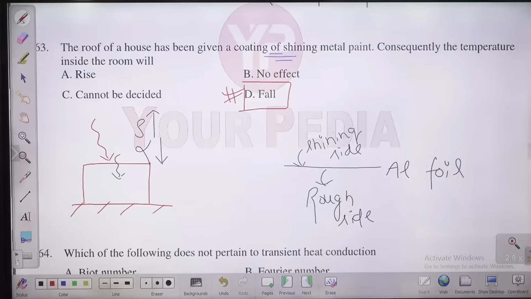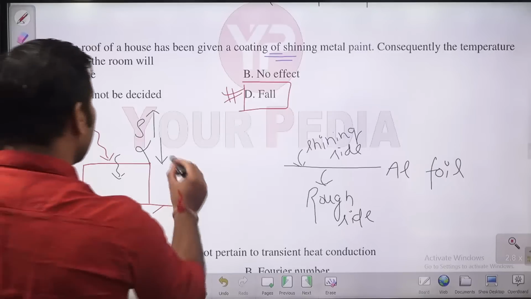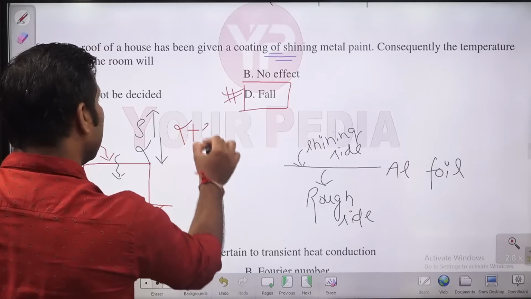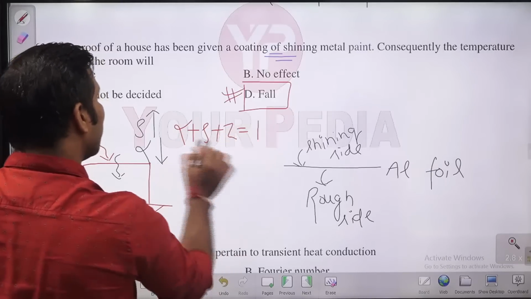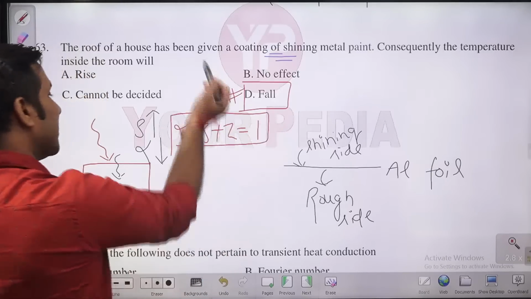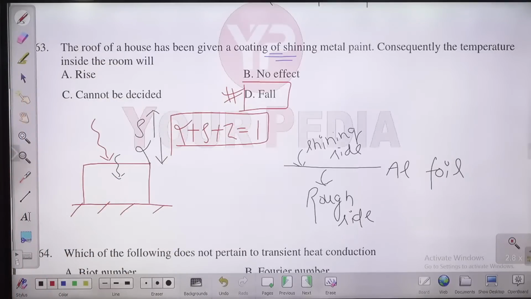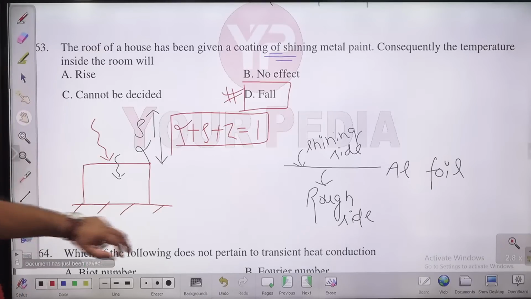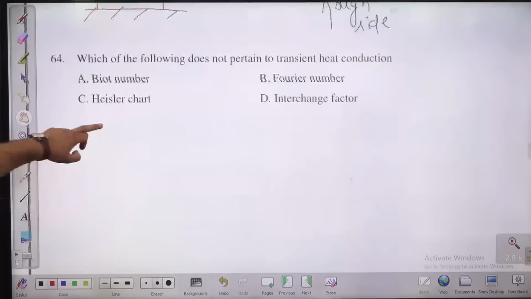The roof of a house has been given a coating, then definitely the reflectivity will increase, absorptivity is going to decrease, because the sum of absorptivity, reflectivity plus transmissivity is equal to 1. So if reflectivity is increasing, then definitely absorptivity is going to decrease. So lesser heat is going to enter inside the room. So the room temperature is going to decrease. Try to think about this also. Let us move to next question, question number 64.